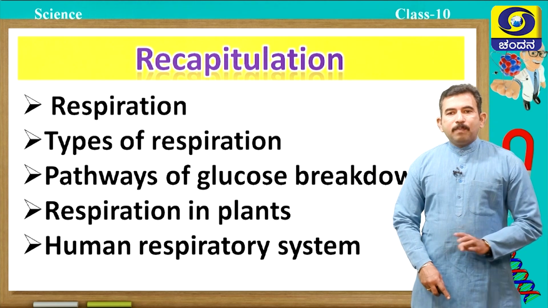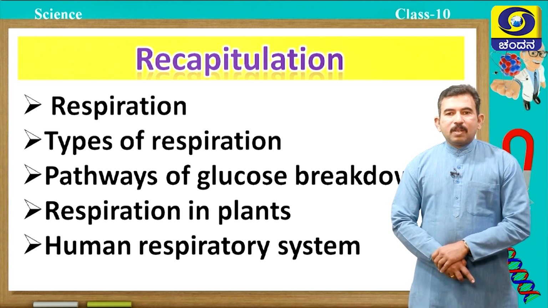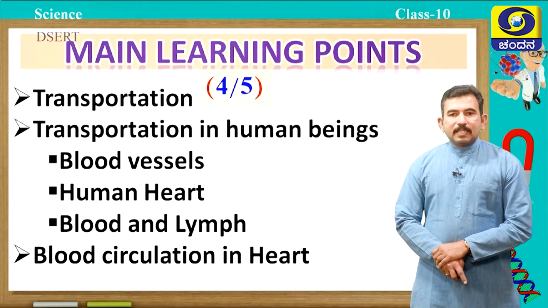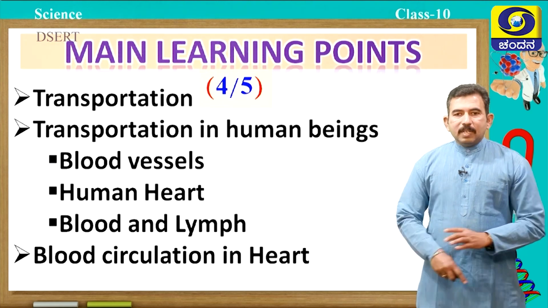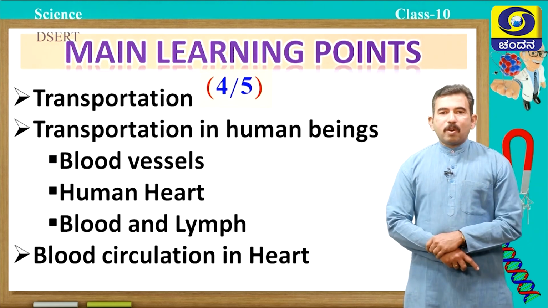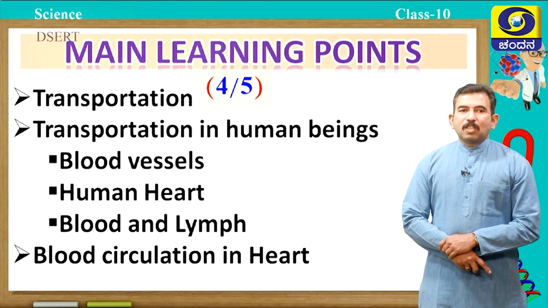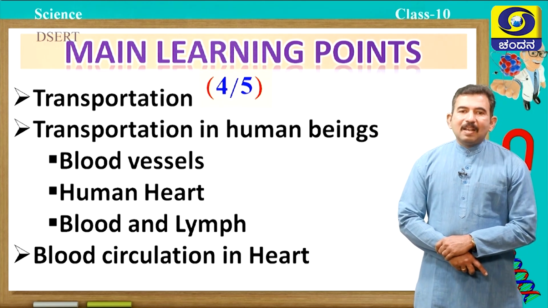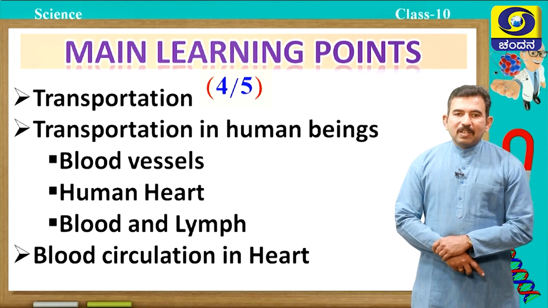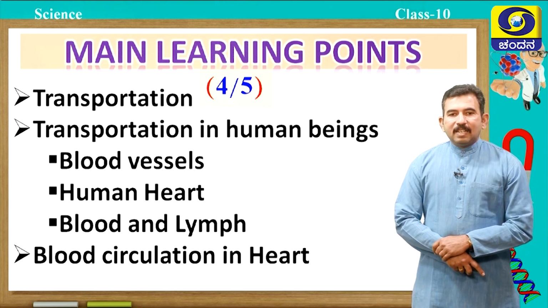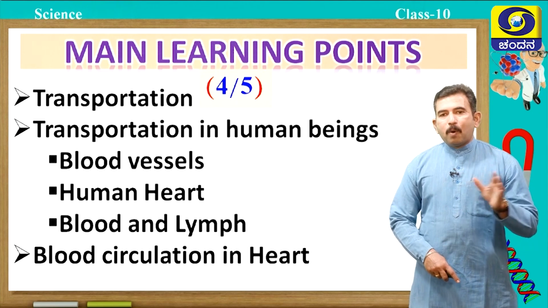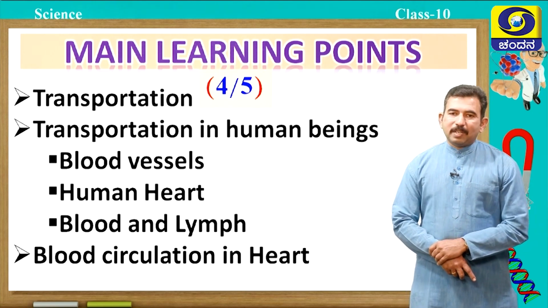Students, today in this fourth session, we are going to mainly discuss about transportation. Let us see what are the main points we are going to discuss in this particular session. Transportation, transportation in human beings, types of blood vessels, human heart, blood and lymph, and also blood circulation in heart. These are the main points we are going to discuss in this particular session.